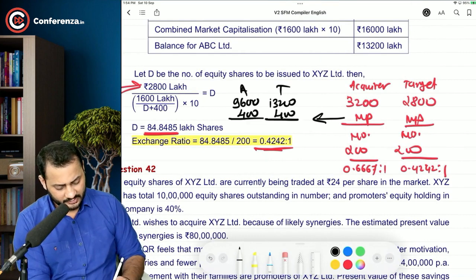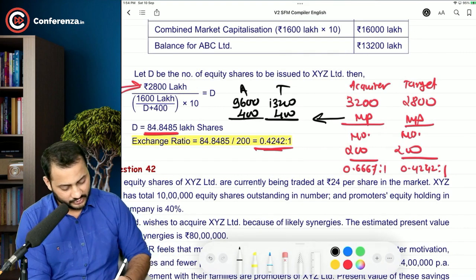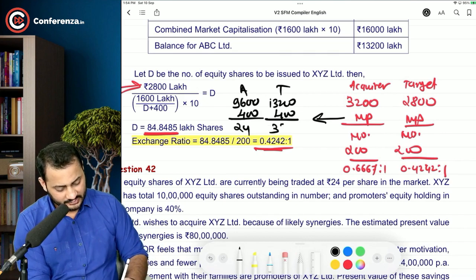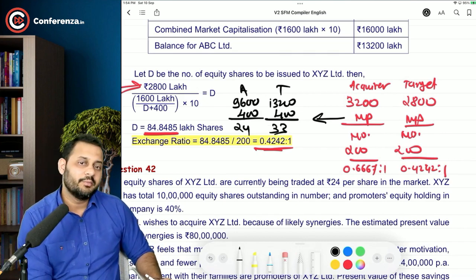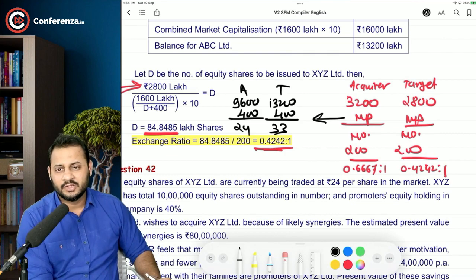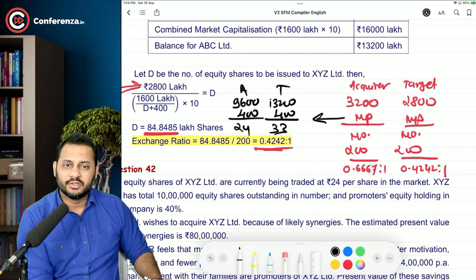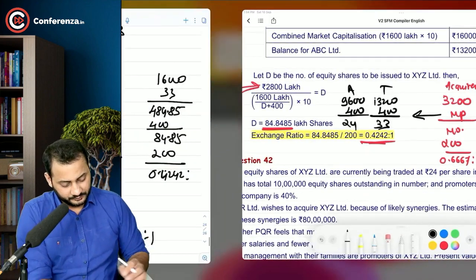So we got the market price. In this case it was 24 as it is. In this case it is 33. That we kept in the previous part. That's it. We will solve more questions on this to understand how we can calculate it.